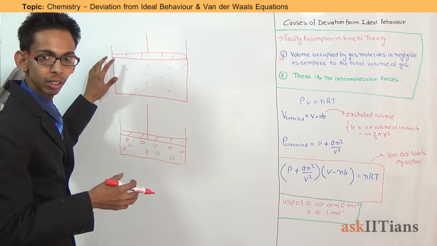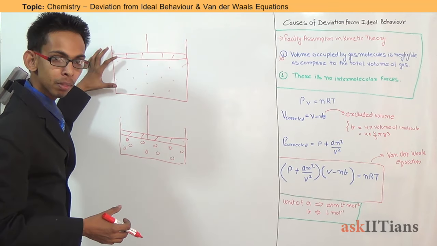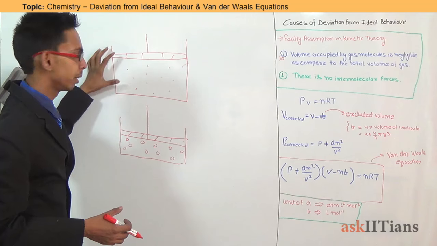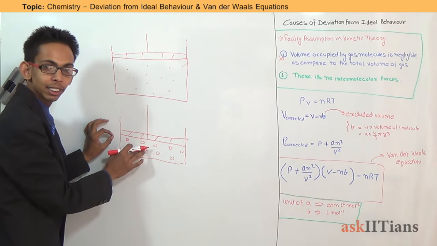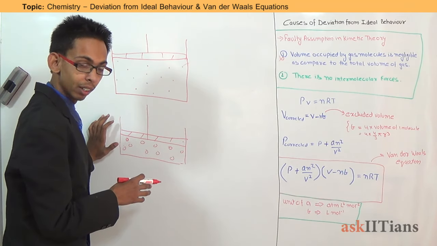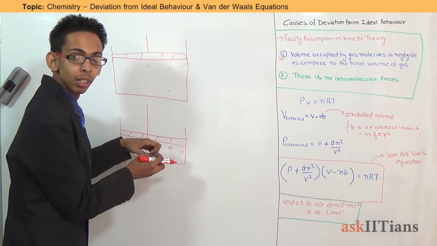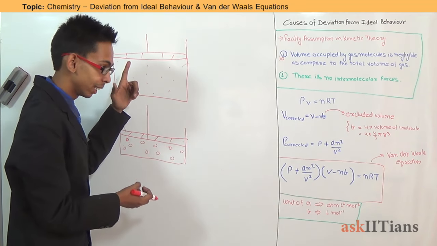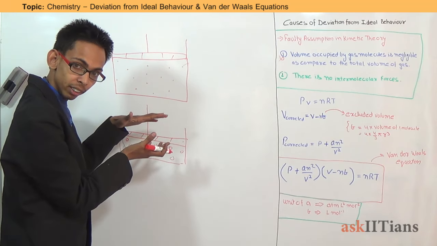When pressure was low, molecules were very far apart from each other, the distance between two molecules was very high, so they were not able to attract or repel each other; the intermolecular forces were not in play. But when the pressure is increased and the molecules come closer to each other, they start attracting and repelling each other too. And that is why the temperature gets decreased. Why? Because the heat is used up in order to overcome the interaction forces between the molecules. That means the intermolecular forces come into play when the pressure is high.